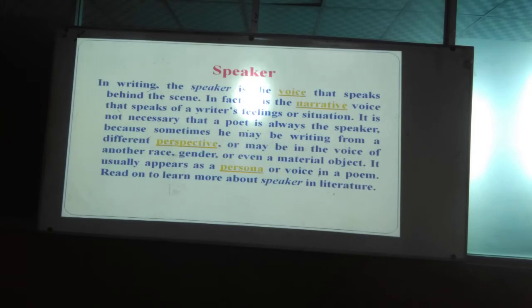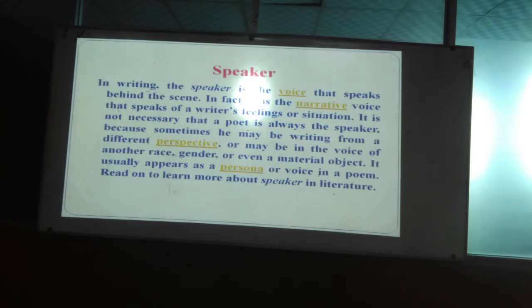You may have read Wuthering Heights. Mostly you have seen that from the third person point of view, the narrator reveals everything. But in Ulysses, from the first person point of view, he has revealed. There are some examples we are going to analyze today. Is there any obscurity or difficulty? Do you have any question? Have you understood? Okay. Can I go to the next one?